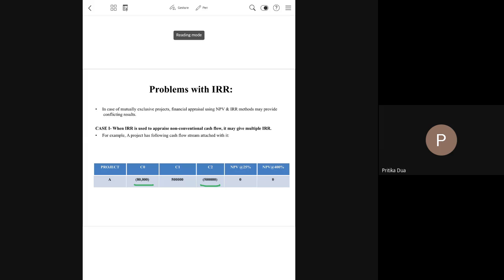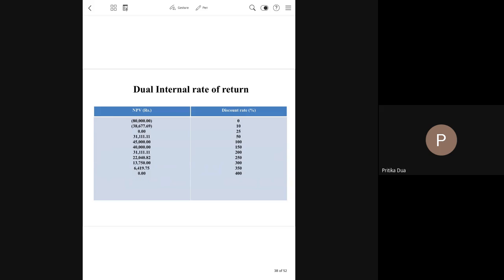One IRR is 25% and the other is 400%. Obviously, you will not be asked to manually solve such questions. Software is used there, but this is a case of dual IRR and hence a problem situation.